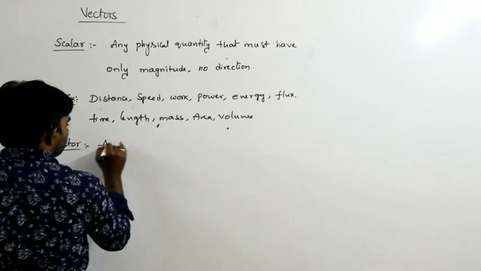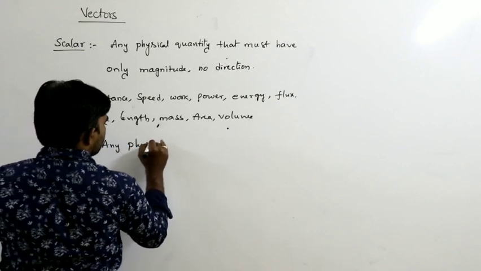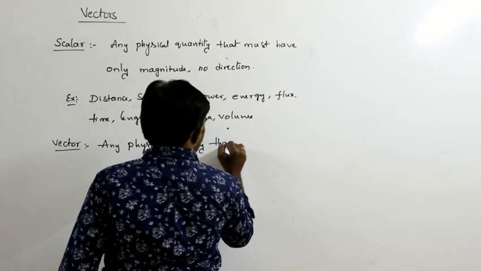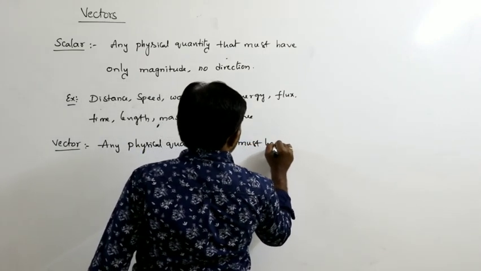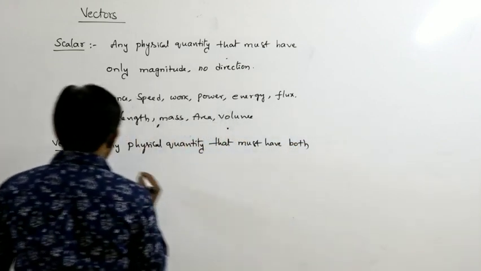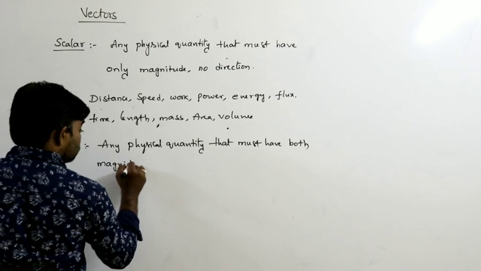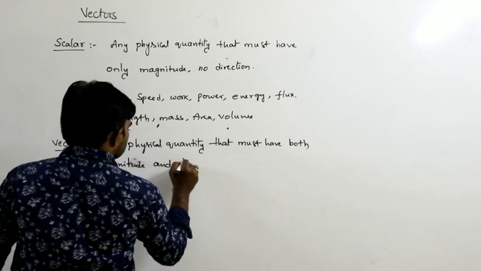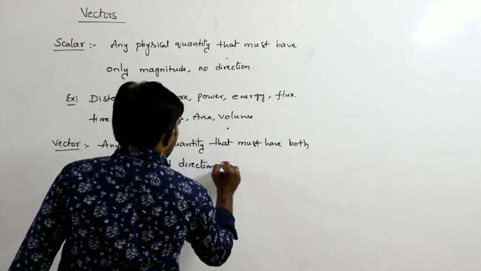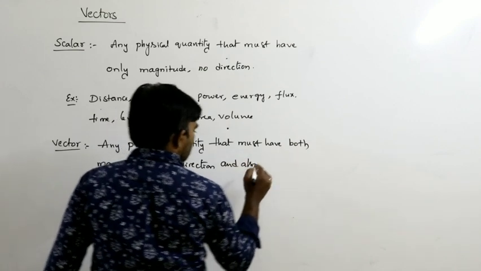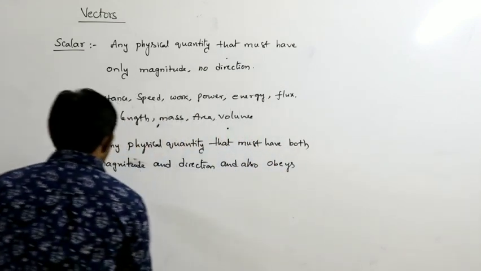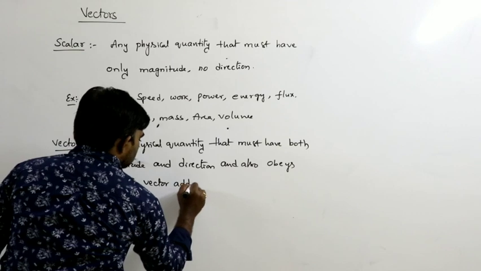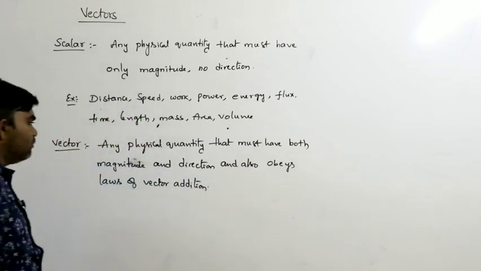Any physical quantity that must have both magnitude and direction, and also obeys laws of vector addition, then only it is considered as a vector quantity.